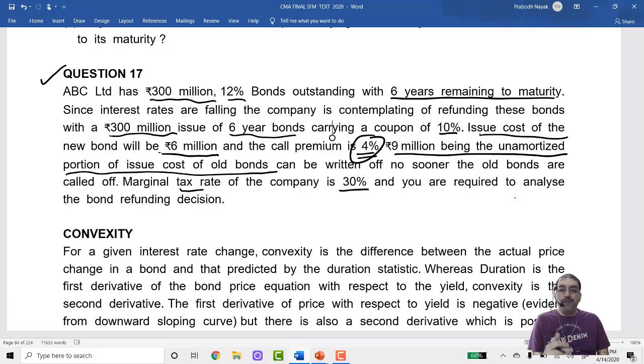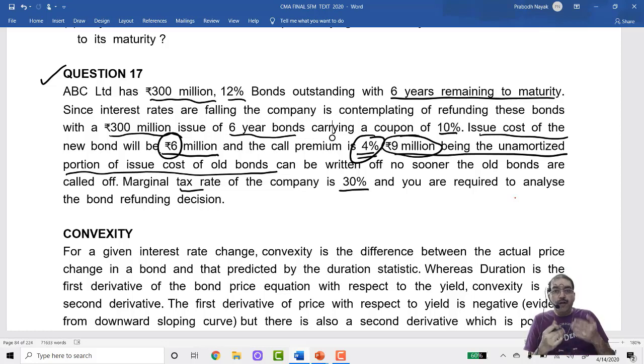Okay. Now flotation cost of the new bond is given to me, that is 6 million. It's an expenditure, outflow of cash at the initial stage. That will also come in initial cash flow. What about the 9 million being the unamortized amount? What about this 9 million?